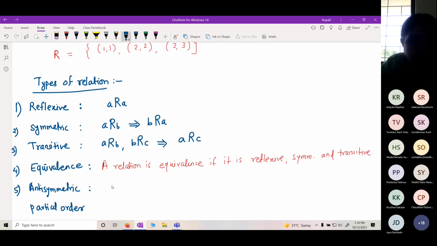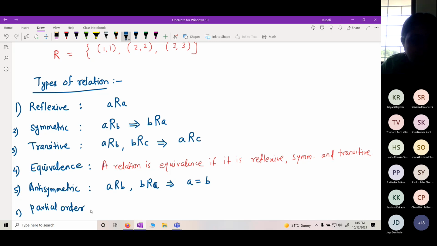A related to B and B related to A should imply A must be equal to B.